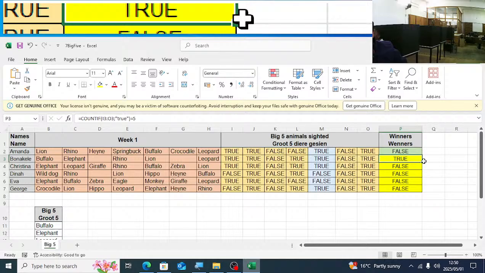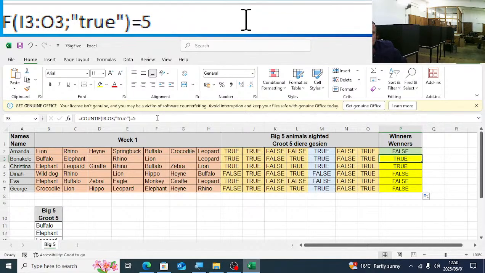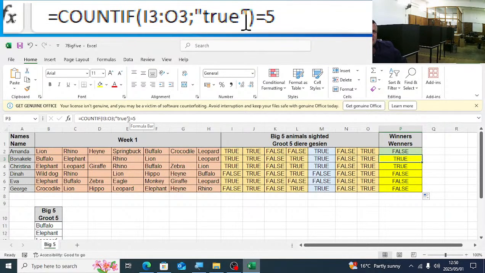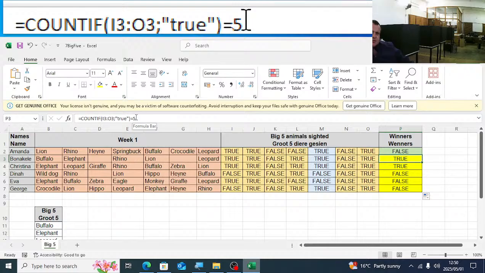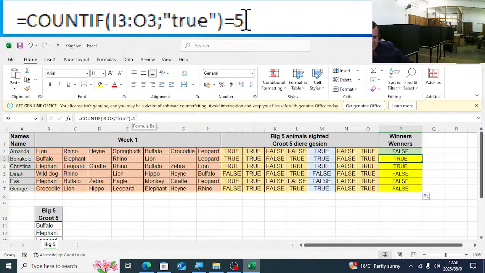Just have a look there, guys. COUNTIF I3 to O3 is true. So check how many times true appears. If it's equal to 5, we just say simply it's true. So we check there in that range if it's equal to 5. If it is equal to 5, it means they have spotted the big 5.